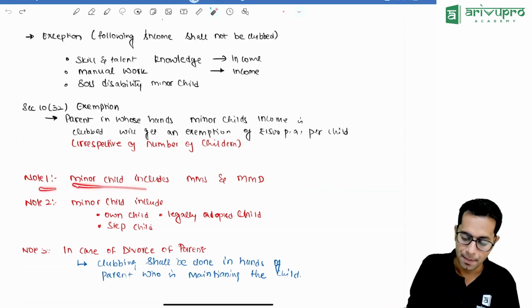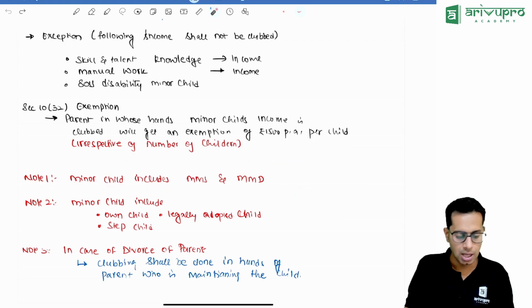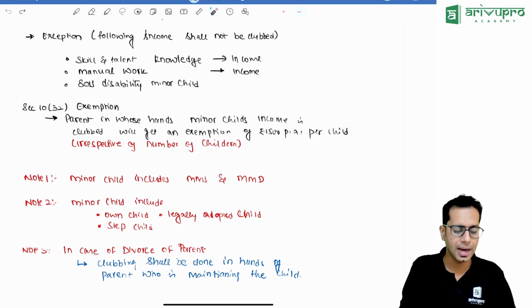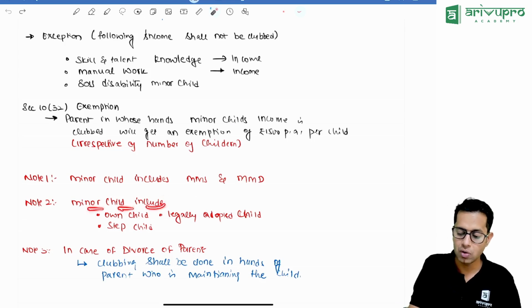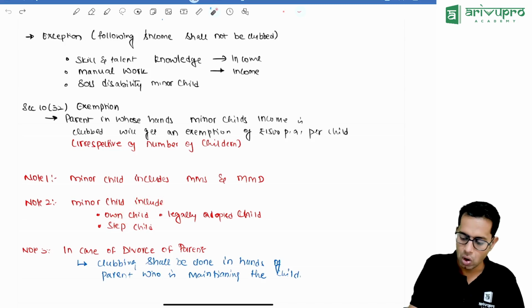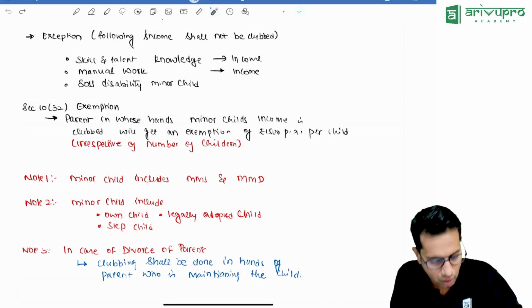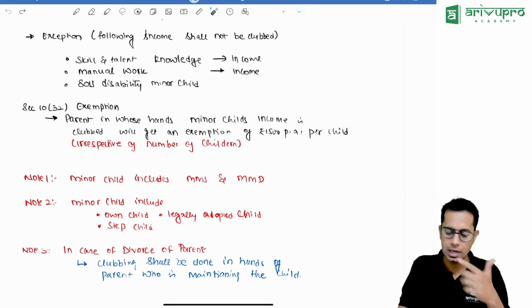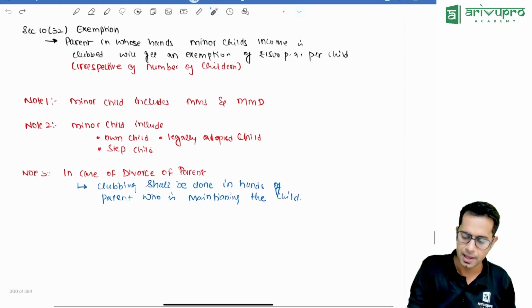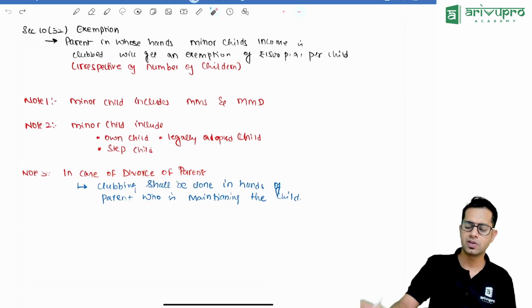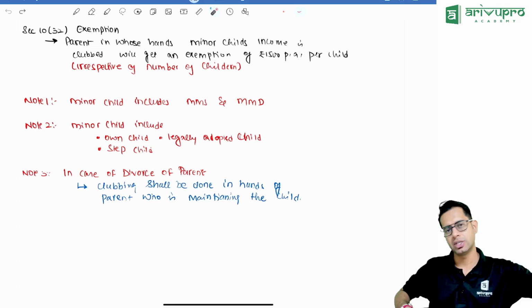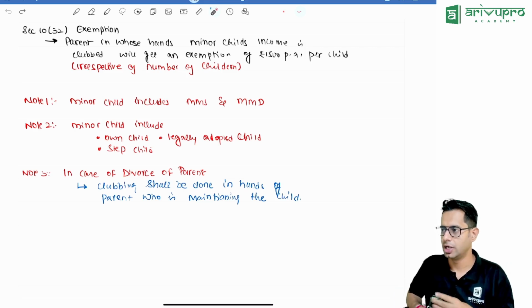Note number 1. Minor child over here includes whom, sir? Minor child over here includes minor married daughter and minor married son also. It will also include your own child, legally adopted child, or your stepchild. Sir, what will happen in case of divorce of parents? In case of divorce of parents, it will be clubbed in the hands of that parent who is maintaining the child.